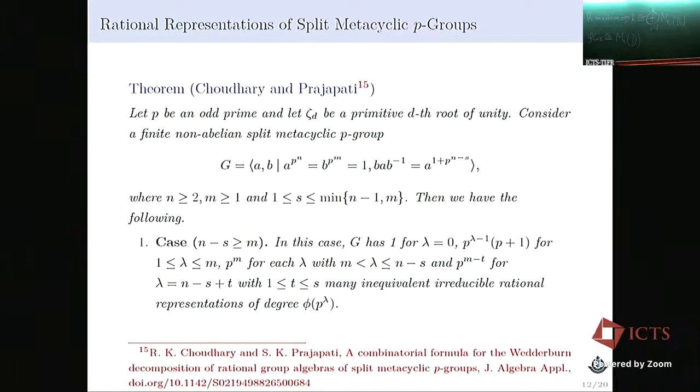In the case when n minus s is greater than or equal to m, G has one irreducible Q representation of degree 1, p^(lambda-1)(p+1) of degree p^lambda, where lambda varies from m to n minus s, and p^(m-t) many irreducible Q representations of degree p^lambda, where lambda equals n minus s plus t, and t varies from 1 to s.